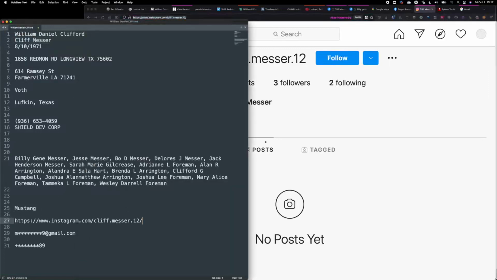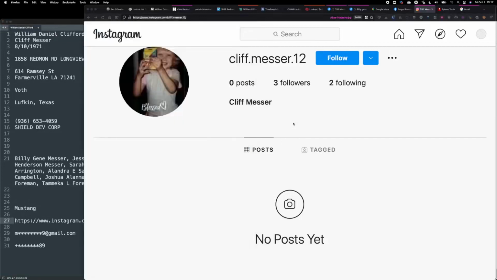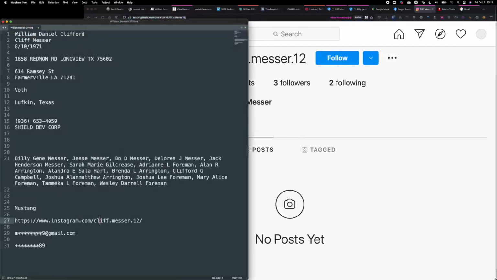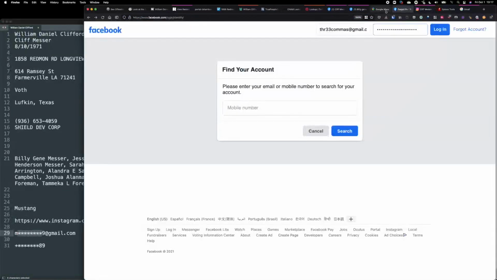So now we put this in. Now we have 2 more pivot points here. Instagram profile and phone number, and a partial redacted phone number and Gmail. Let's look at the Gmail address. It's M star whatever 9. Let's see if I can guess this.